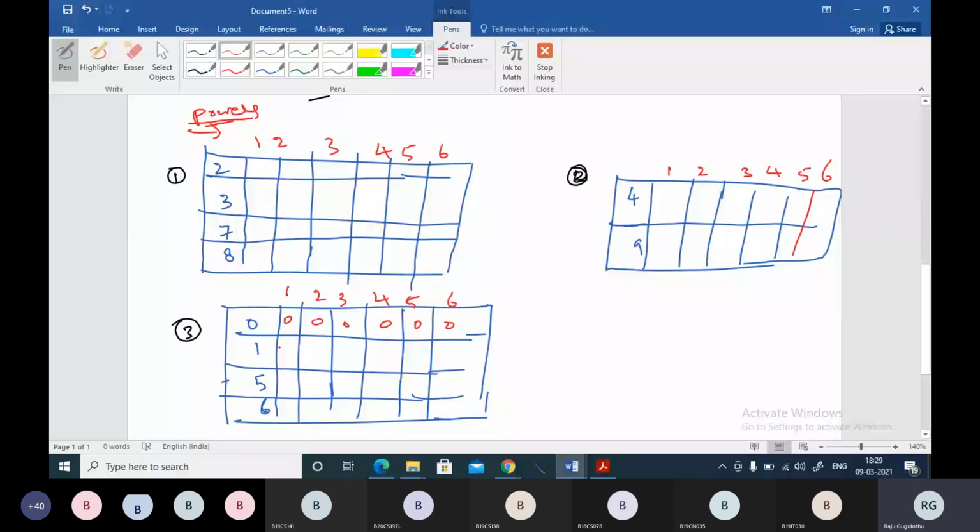And 1 power 1, unit digit 1; 1, 1, 1, 1, 1, unit digit 1. 5 power 1, unit digit 5; 5 square 25, unit digit 5; 5 cube 125, unit digit 5. So 5, 5, 5. So 5 power anything will give you 5. Again 6 power 1, 6; 6 square 36, unit digit 6; 6 cube 216, unit digit 6. You keep on multiplying, then you will have the same unit digit.